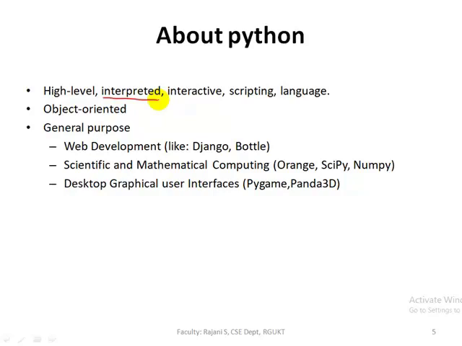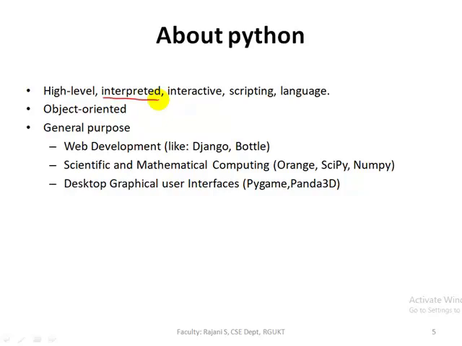So with this we have a problem, that is debugging is a little bit difficult with a compiler. But when we use an interpreter to convert the high-level language into low-level language, the interpreter works one line at a time. First it will convert the first line of a program, or first statement of a program. Then it will go to the next statement. Line by line it will convert the instructions.